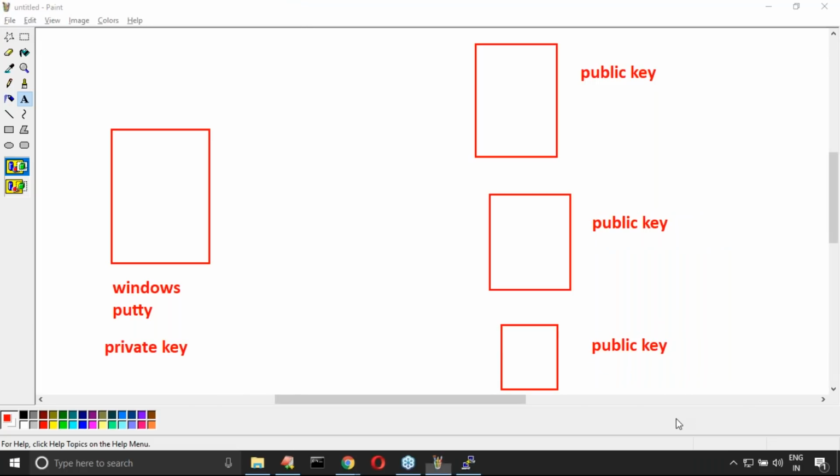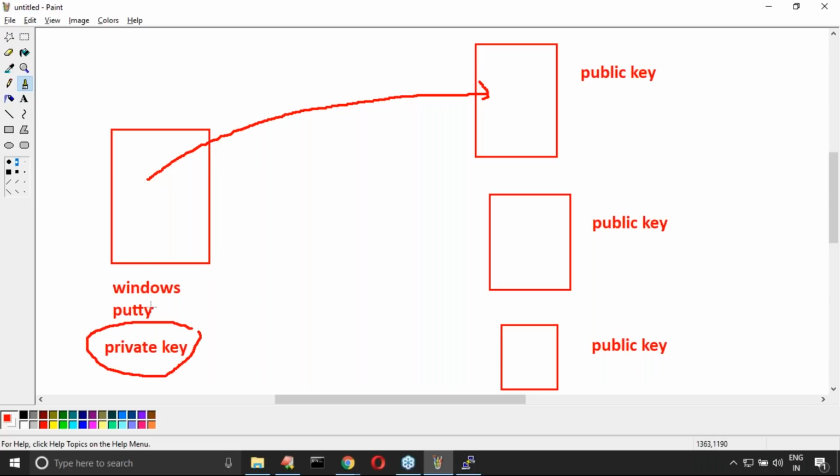Whenever you are trying to communicate with this server instance, you compulsorily have to provide your private key. Now this machine is going to validate this private key against the public key. If there is a match, then only the connection is going to be established. Then only you can perform the required operations. Is it clear?